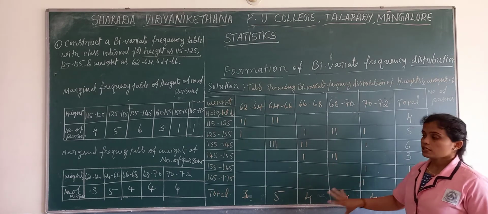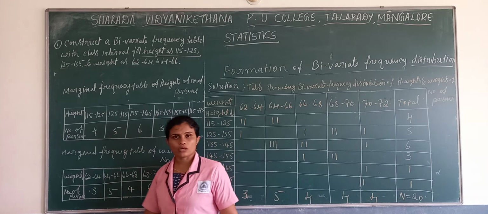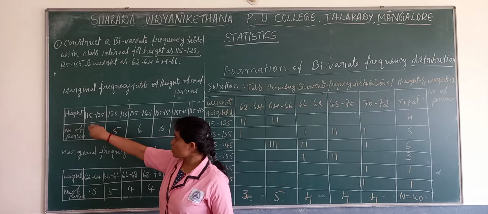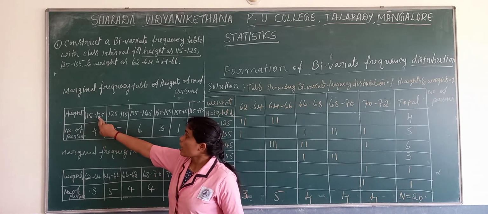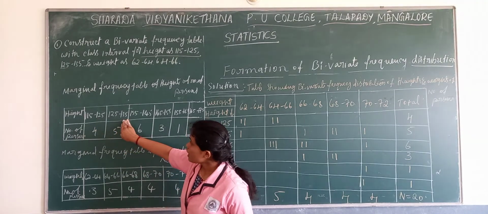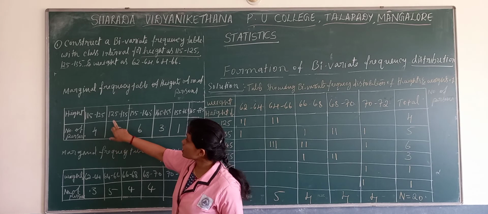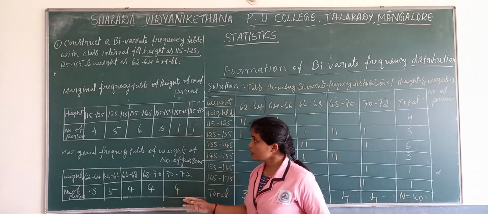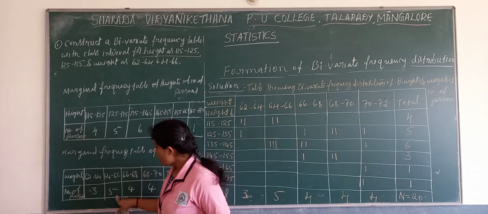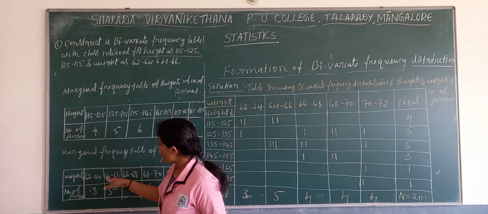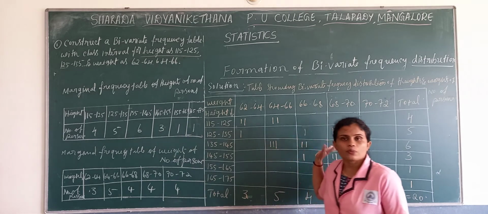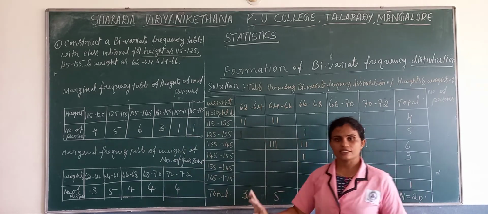If you prepare till here, you will get all 10 marks. So here we found out, for heights, how many people are of heights between 115 to 125? Four persons are there, and five people are having heights between 125 to 135. Same way, three members are having weights between 60 to 64, and five people are having weights between 64 to 66. That we found out through bivariate frequency distribution.